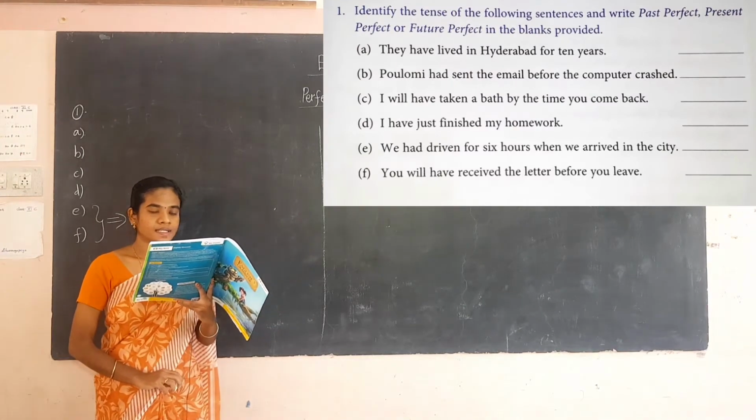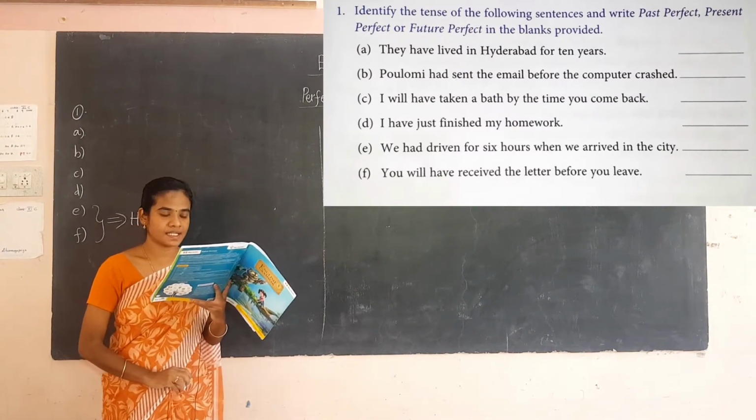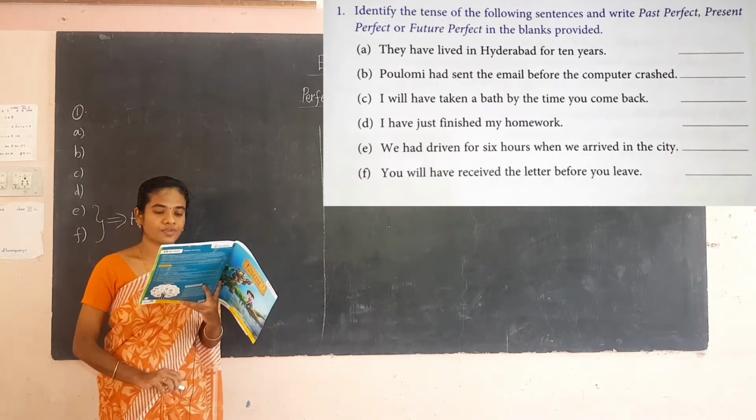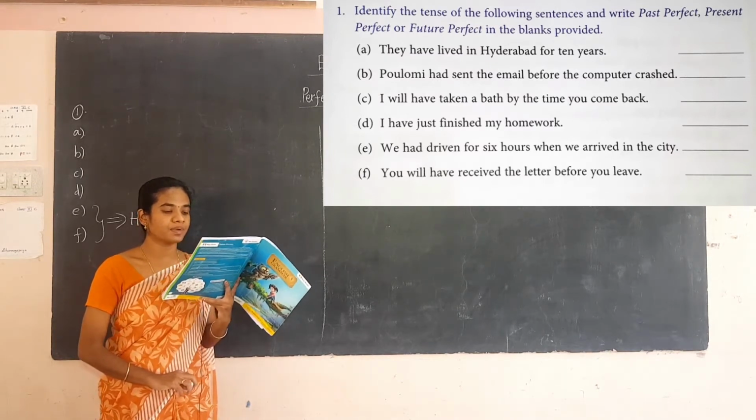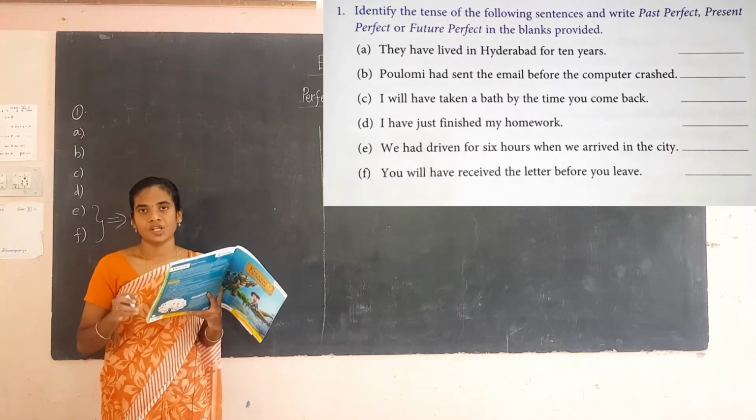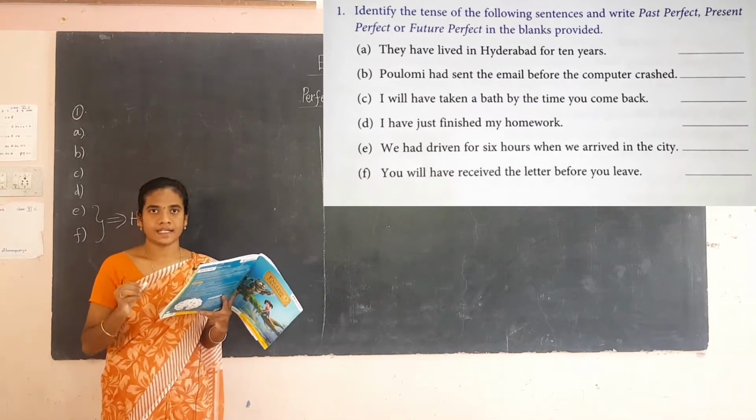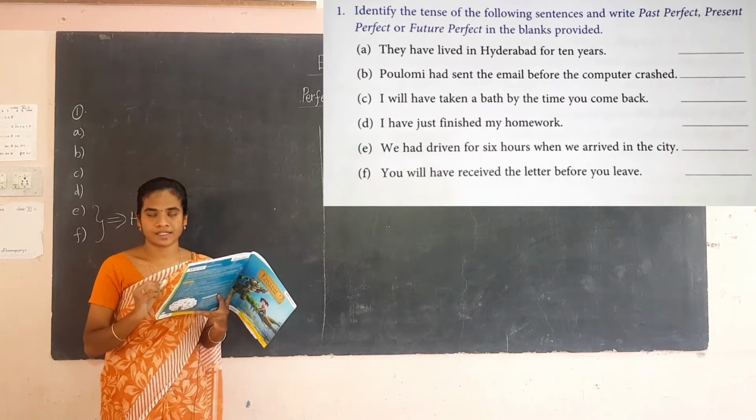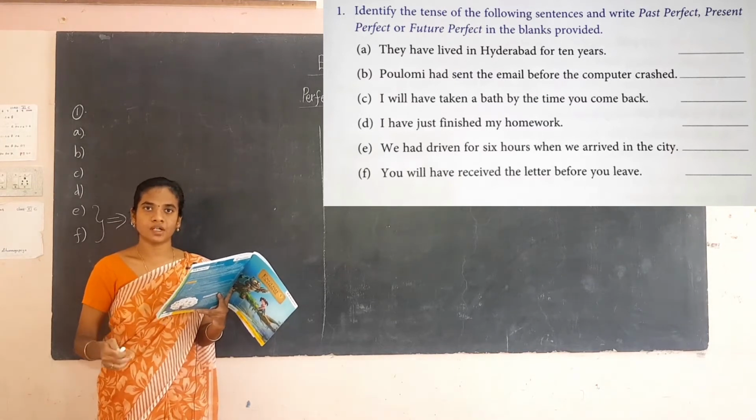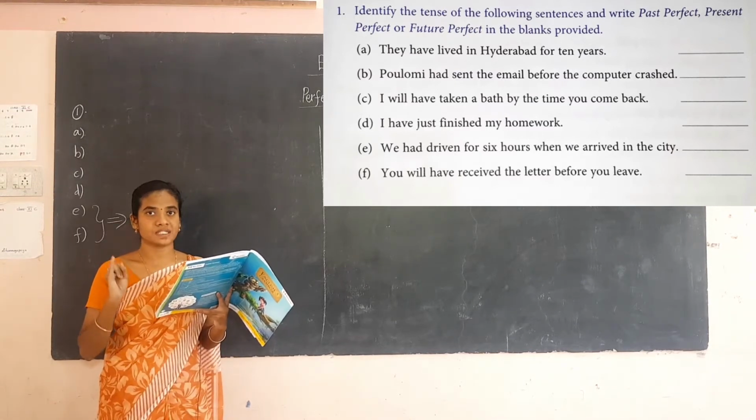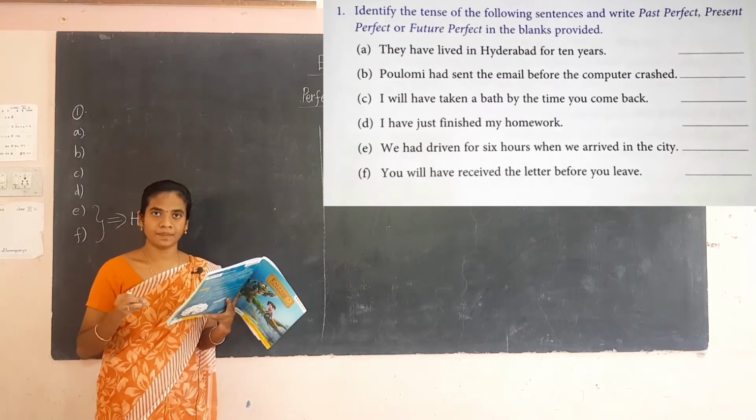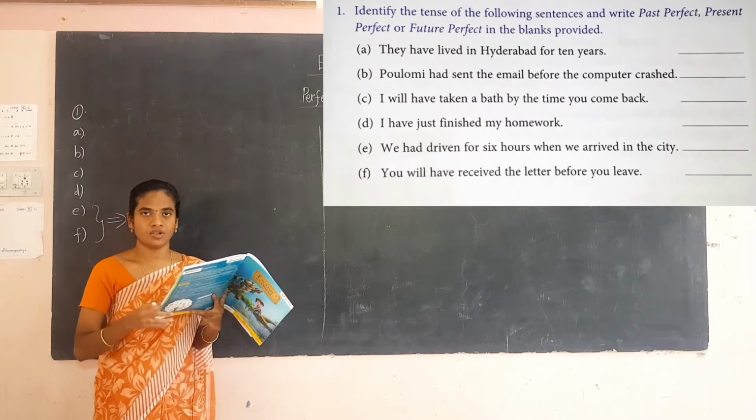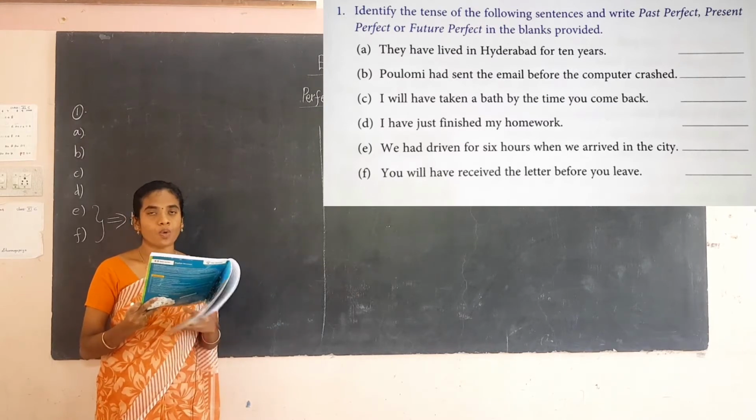So see this image, this is the first exercise for you. Identify the tense of the following sentences and write past perfect, present perfect or future perfect in the blanks provided. So here there are the sentences. You have to identify the tense. So far we have learned about three tenses. What are they? Present perfect, past perfect and future perfect. So keep that in mind, keep the structure in mind, and do the exercise. You have to find out what tense it is.